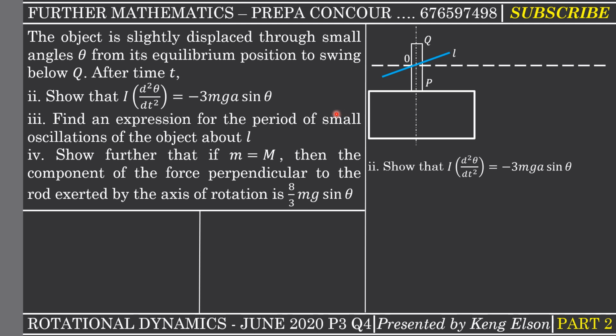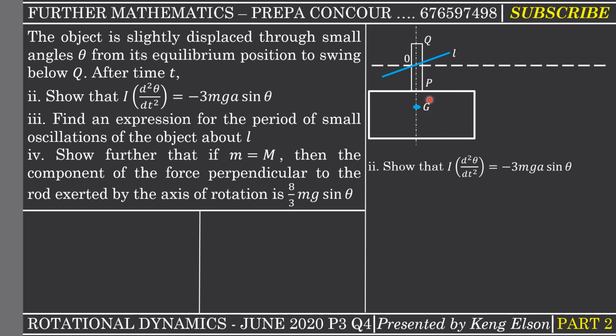And when it is given that horizontal push, initially this G here is the center of mass of the body. The center of mass of the composite body will lie along the line that passes through the center of the rod and the center of the lamina. So it's going to lie along this line.